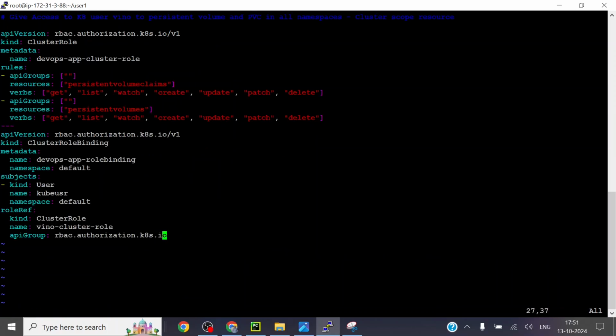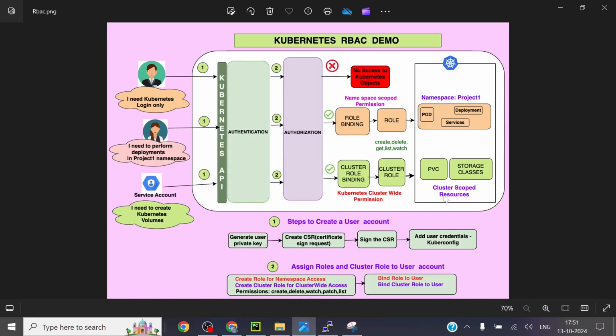Okay, cluster role here. Cube user is fine. Here I'm just giving persistent volume claims and the persistent volume. See, these are all the cluster scope resources over here. Cluster scope, because in Kubernetes there is a concept of namespace scope and cluster scope. Here it's a cluster scope resource.